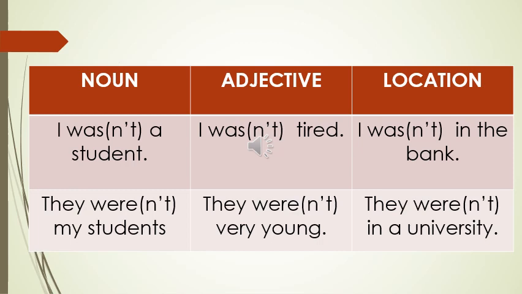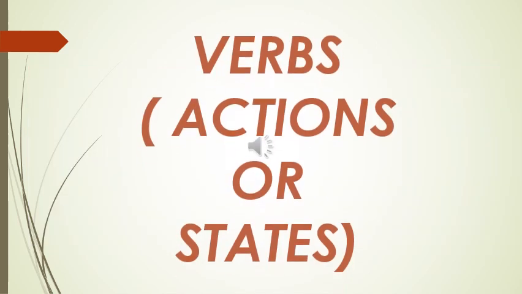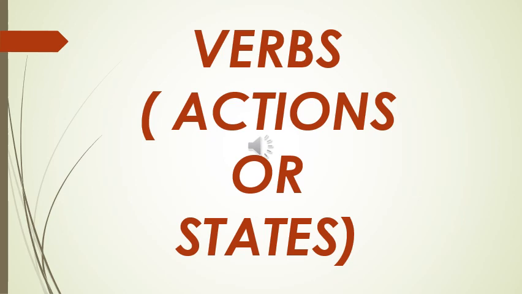Okay, so one more thing to make clear is that when we use the verb to be in the present or in the past, we don't use other verbs with them. Just nouns, adjectives, or place, if you want to call it location too. Right? I hope this part is clear for you. In this moment, we're going to talk about verbs when we refer to actions or states. This is different from what we just saw, which is verb to be, was, and were. In this case, we're going to use the other group of verbs. Okay.